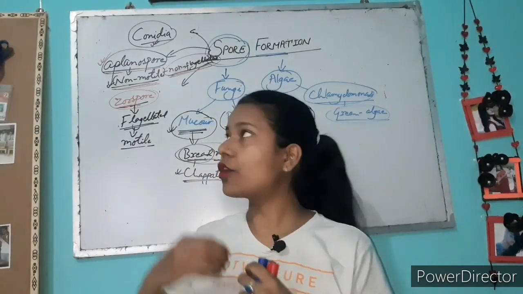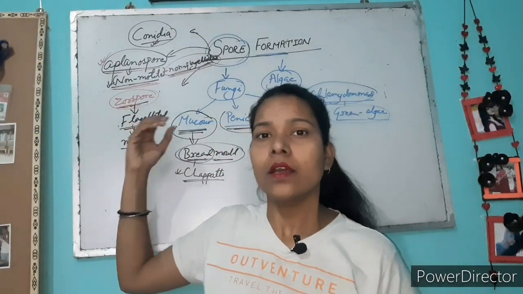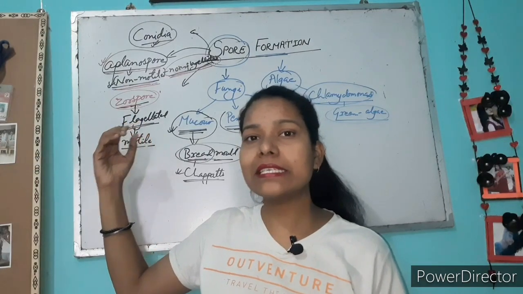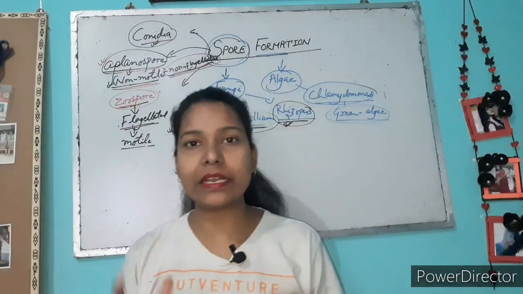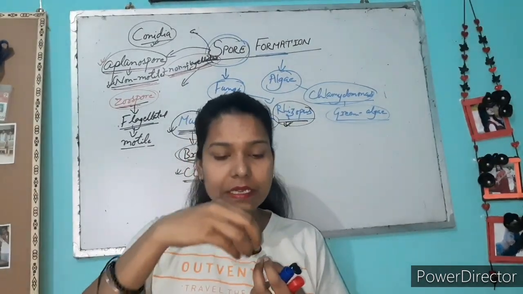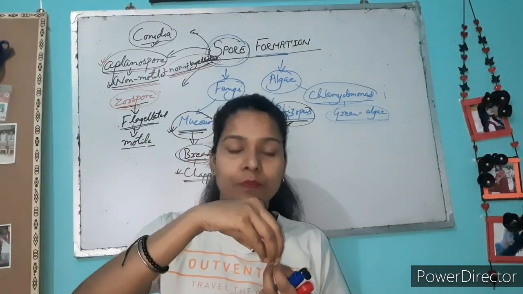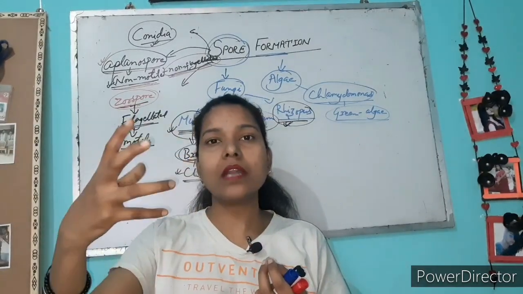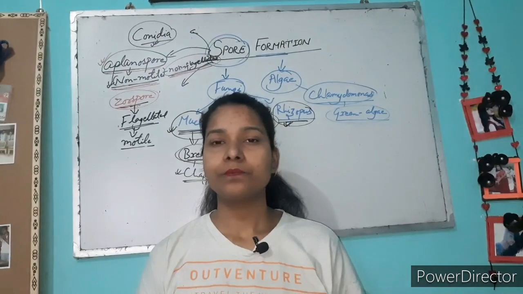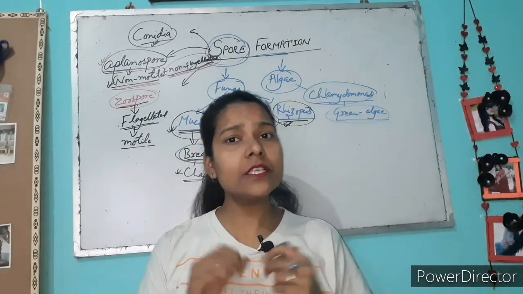Okay, and conidia is also non-motile or non-flagellated, but it never comes out from the parent body. It is attached to the parent body, and it forms its parts and makes the new offspring in the same body. So how is it possible?